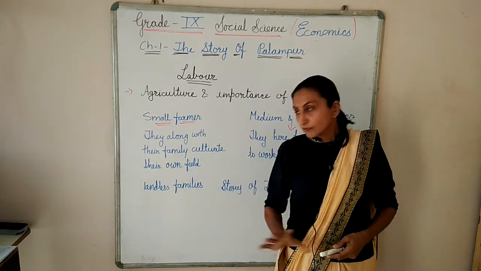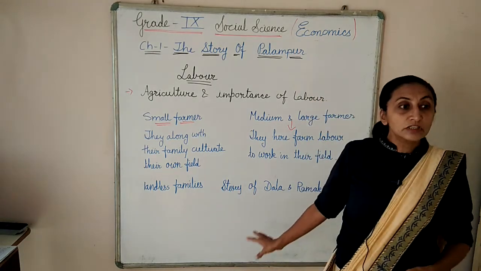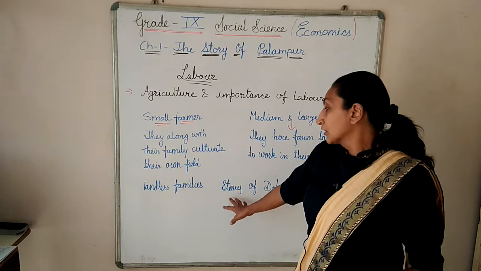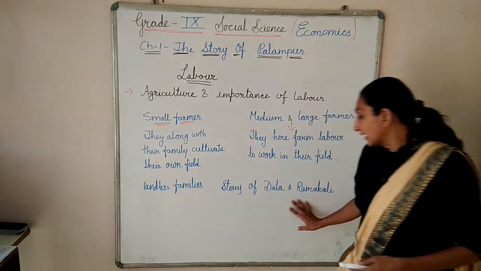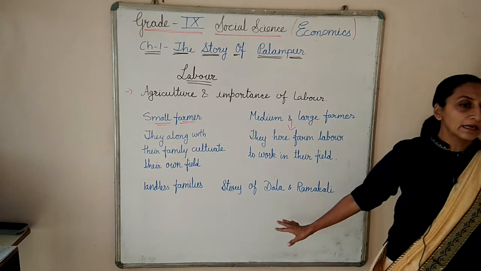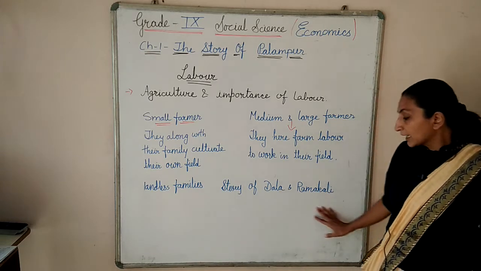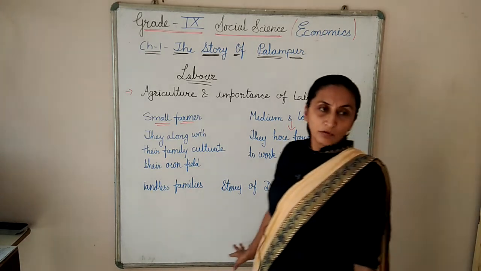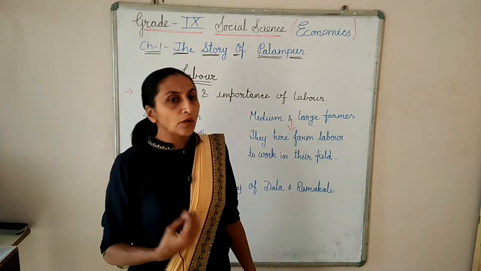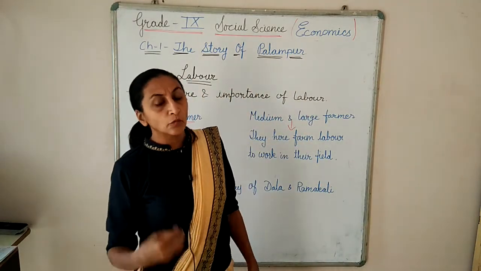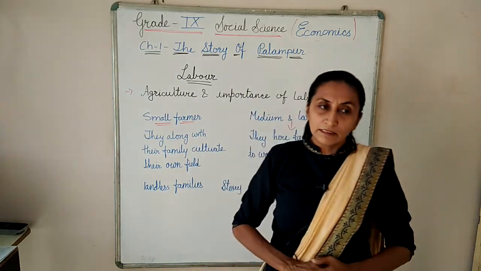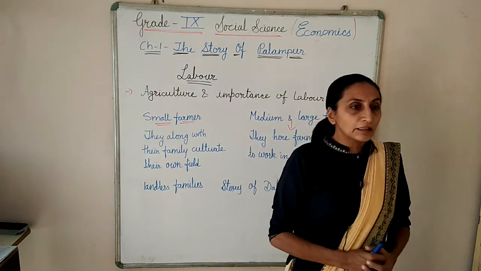After that, one story shows the condition of laborers. The story of Dala and Ramkali is given. Dala is male and Ramkali is female. Now they both are saying something about themselves. They both are poor people of the village, poor natives of Palampur. They work for wages as laborers in the fields.